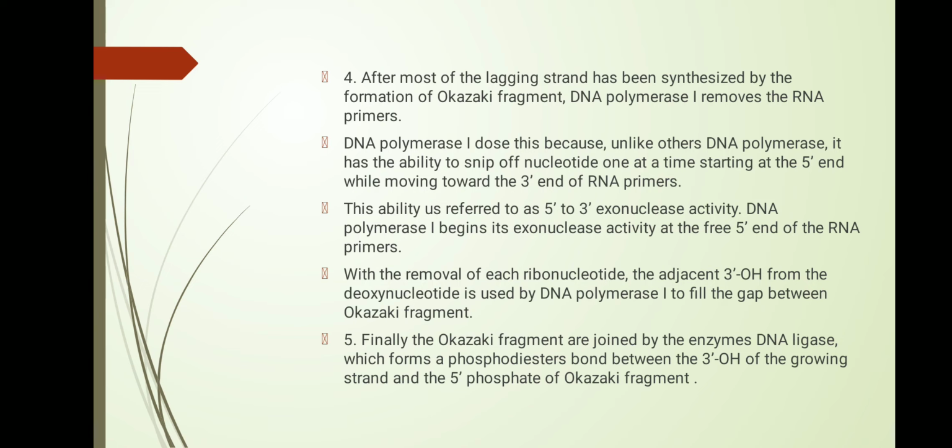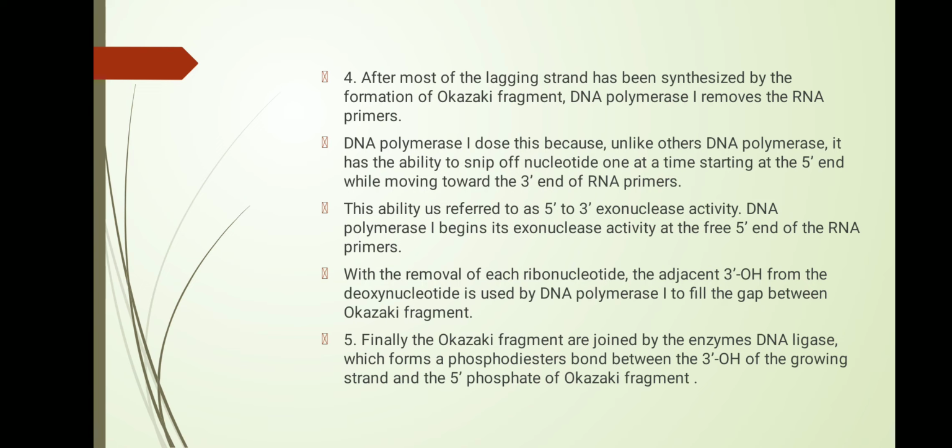DNA polymerase 1 removes RNA primers in the 5' to 3' direction. This ability is referred to as 5' to 3' exonuclease activity.